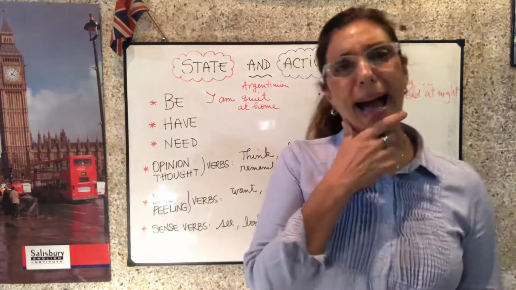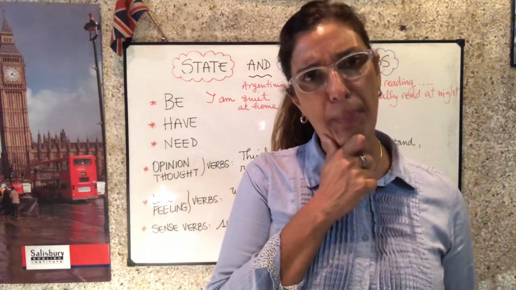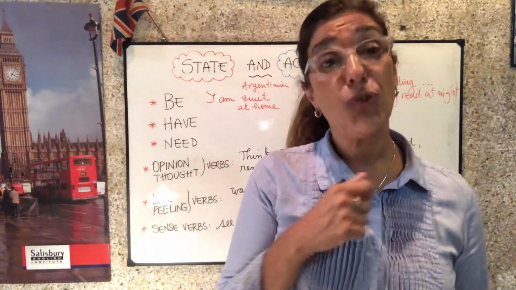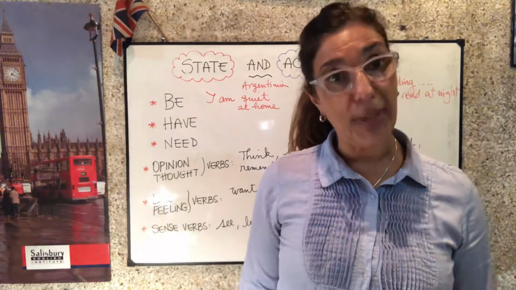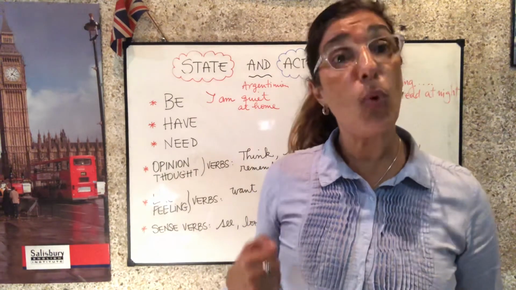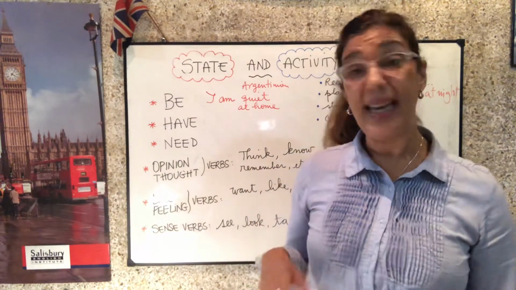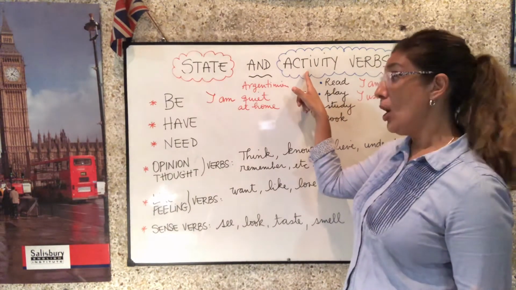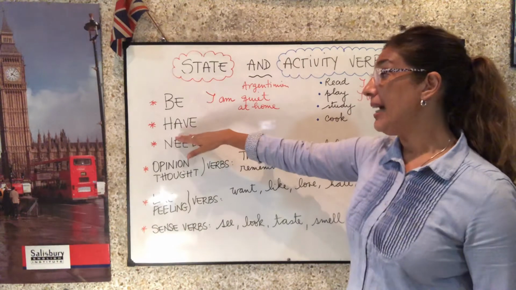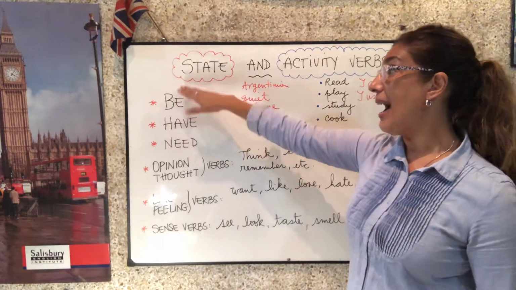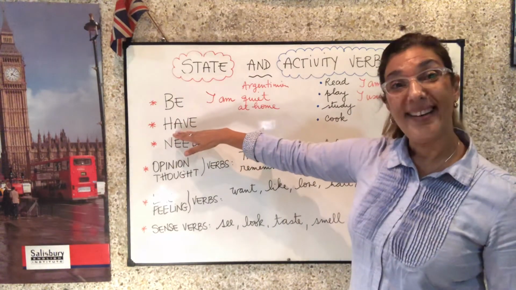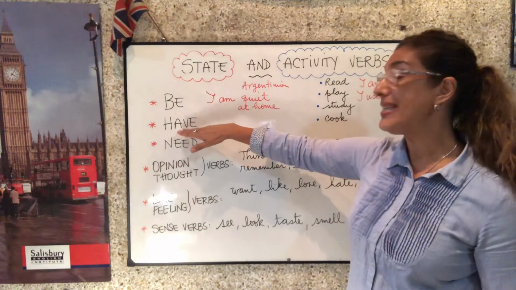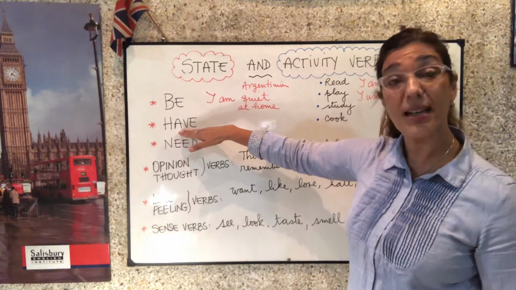Pero yo te digo I am having problems with my computer. ¿Sí? Estoy teniendo problemas con la computadora. Ahí sí puedo usar el verbo have en la forma de action or activity verb, porque el verbo have como state habla de posesión. El verbo have en la forma simple se refiere a posesión.